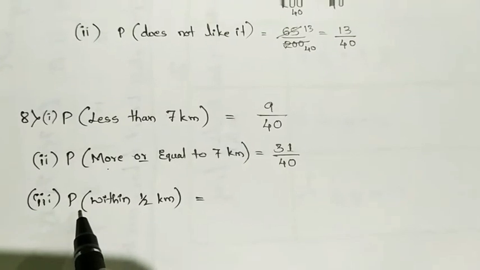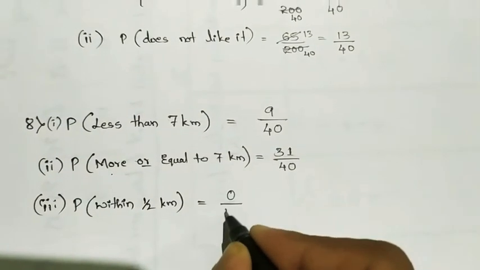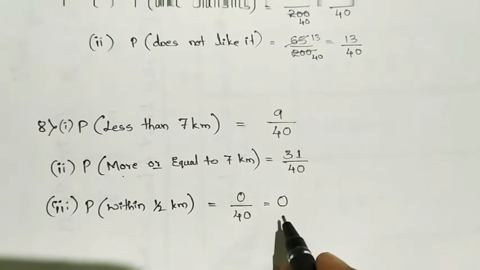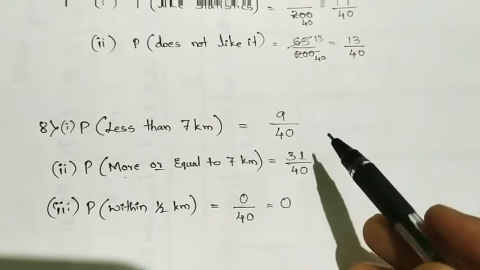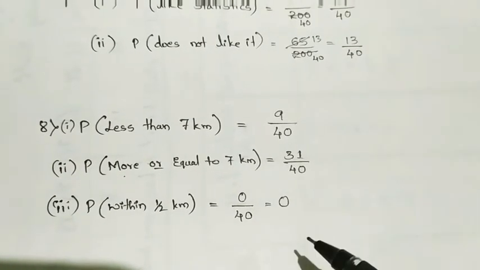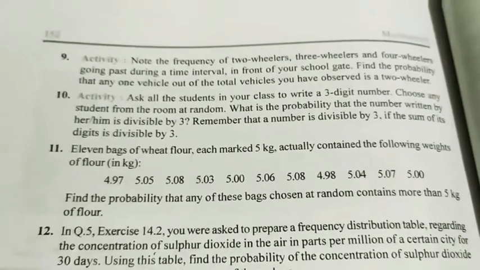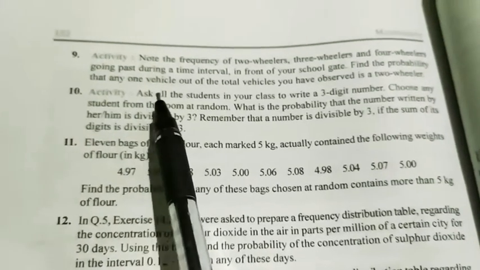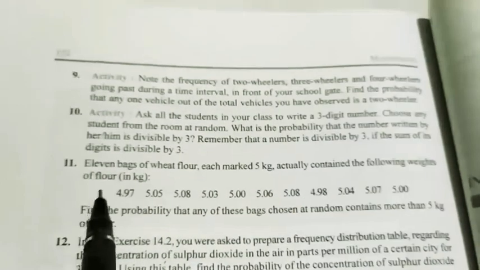Then probability of within half kilometer, nobody is there. It will be 0 by 40. So our answer will be 0, which is not possible, or you can say impossible probability. So this is our required answer. 9th one and 10th one are for your practice. Those are activities you have to do yourself with the help of your friends and teachers.